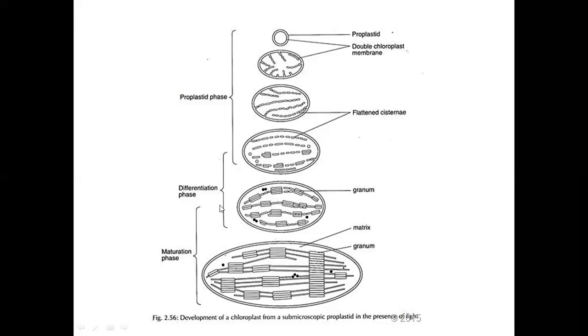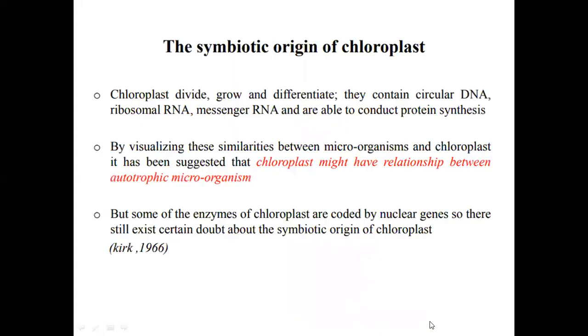Then next phase is the differentiation phase. In that, grana will develop inside the plastid membrane. Then the maturation phase, which comprises the formation of matrix, then granum, and the internal structure of chloroplast. So the development of chloroplast forms the submicroscopic plastid in the presence of light.